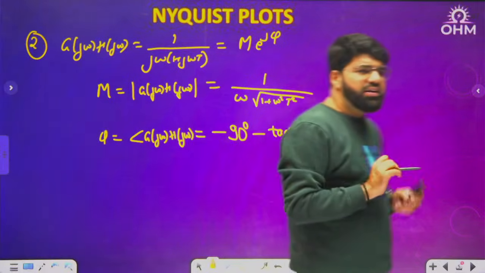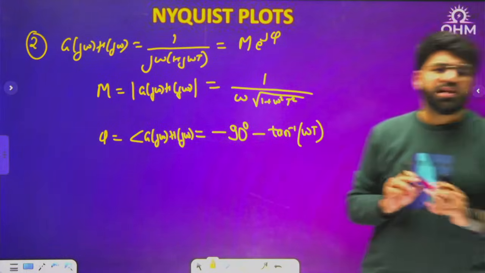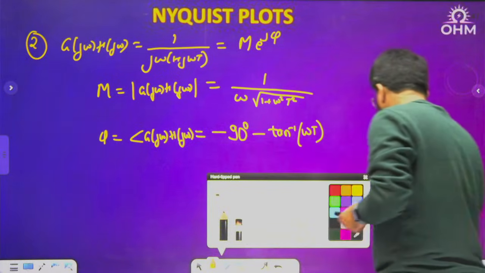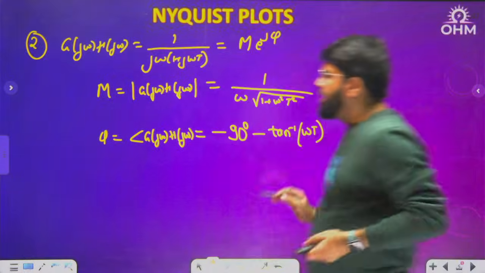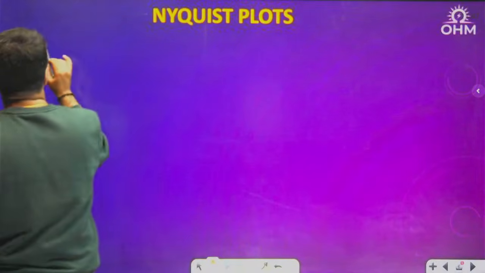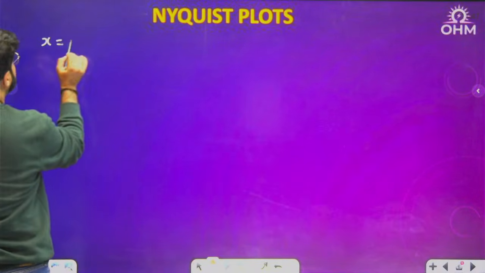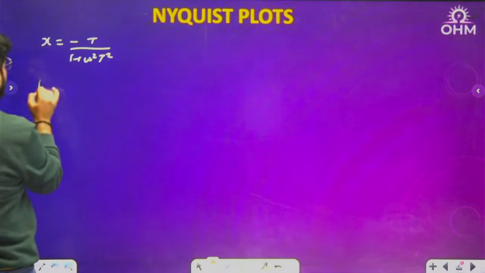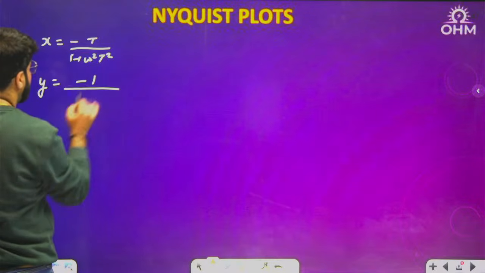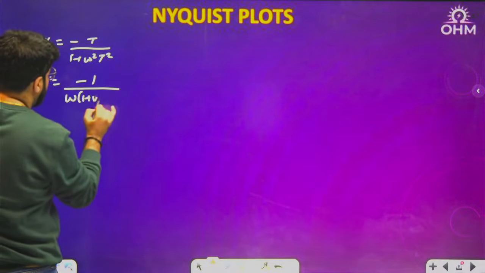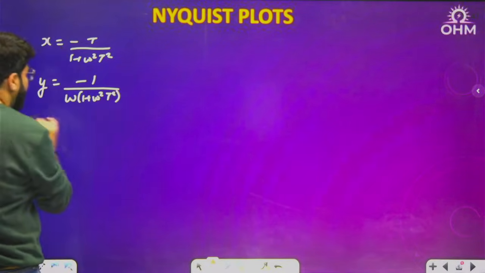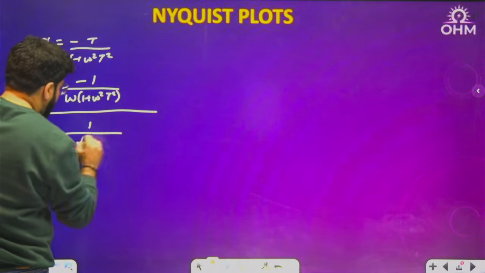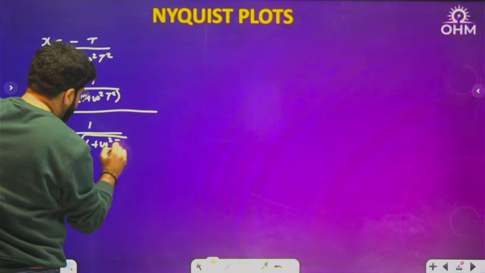Now I will tell you, usually 2 to 3 frequencies are enough to draw the polar plot. What are the data I have got? I have got two data. In Cartesian form, it is minus t upon 1 plus omega square t square, and minus 1 by omega 1 plus omega square t square. Then in the Euler form, the magnitude obtained is 1 by omega under root 1 plus omega square t square.